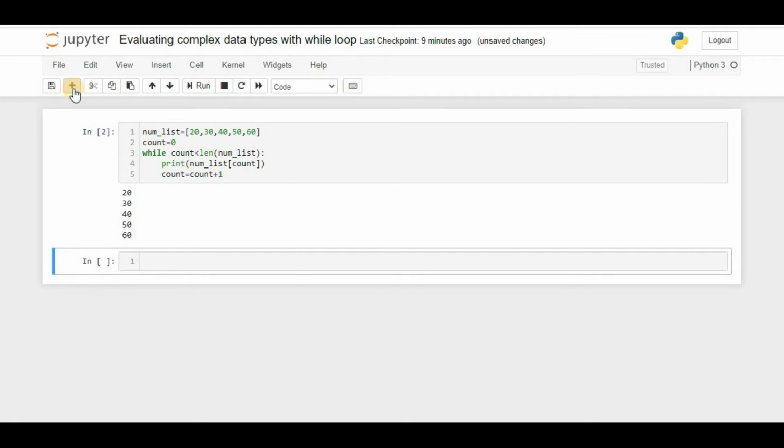In fact, it is a simpler one, in which we remove the print statement and just increment the value of count at each iteration, so the number of increments will be equal to the length of num_list. At the end we'll have the total length of the list, meaning how many numbers are given in the list, stored in the count variable. When we run this, the value of count at the end of the while loop is equal to however many elements I give, and it is going to show that.